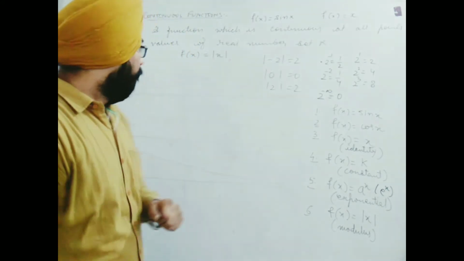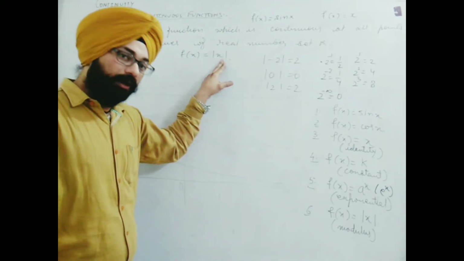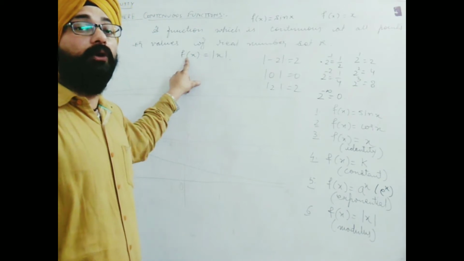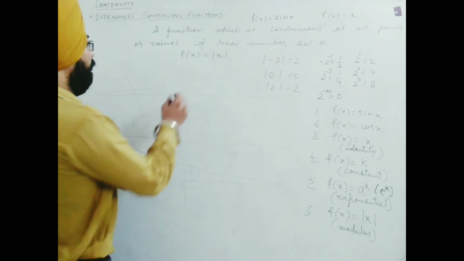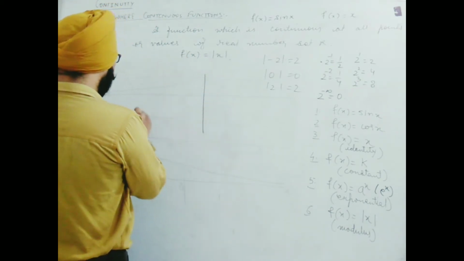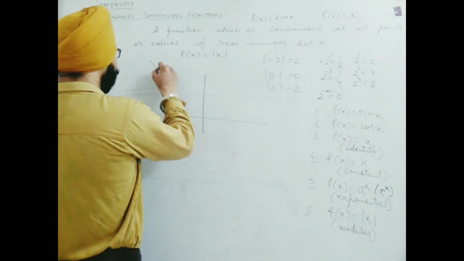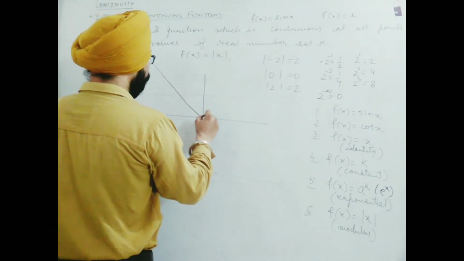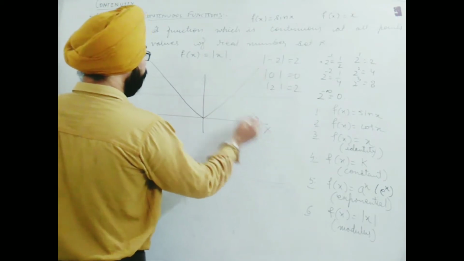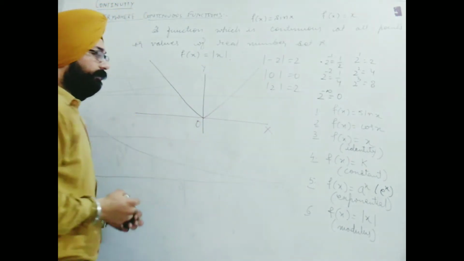So what happens? When I take x as positive or negative, this f(x) will be always positive. So that's why it's a graph. If I draw, you find such a V shape.